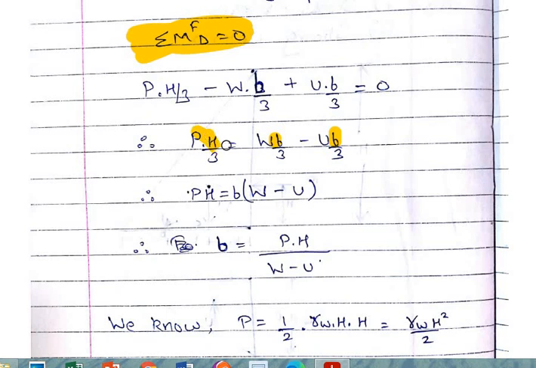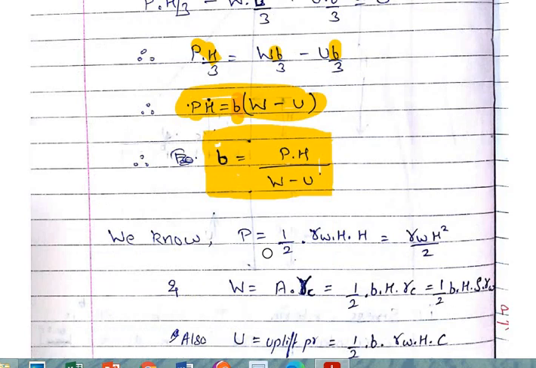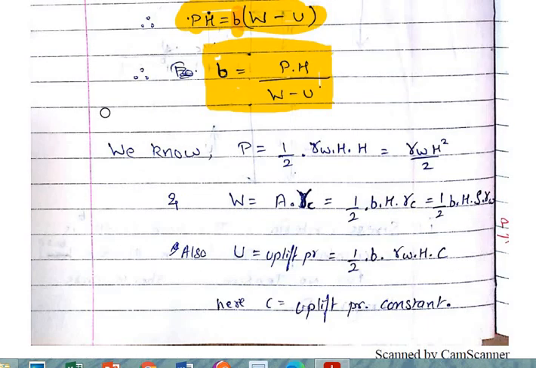Taking out the common term, eliminating this 3 from the denominator, the equation becomes P into H equals B bracket W minus U. As you need to determine the base width, just convert the equation in the form of B and rewrite it. So the equation becomes B equals P into H upon W minus U. Is it clear to all?